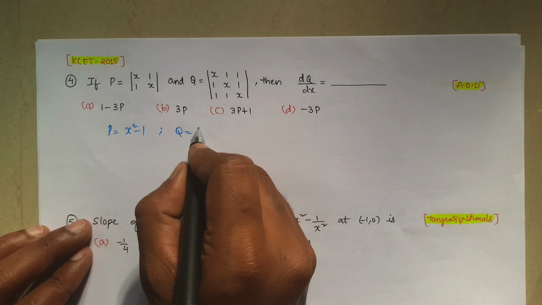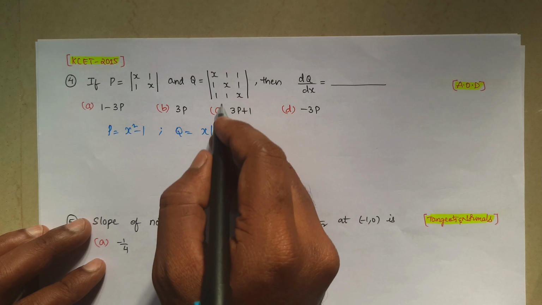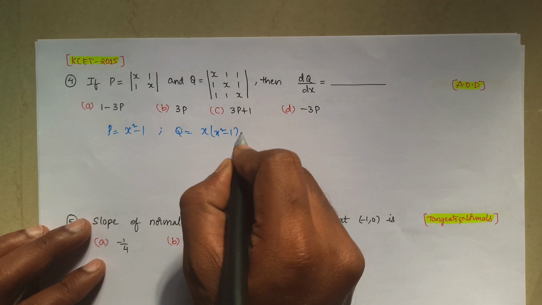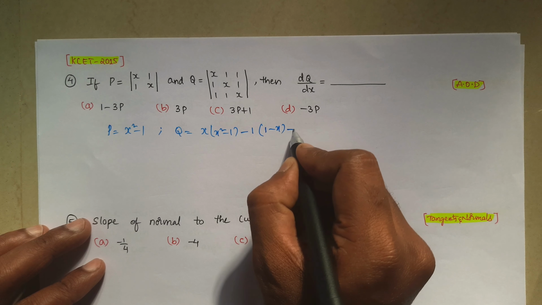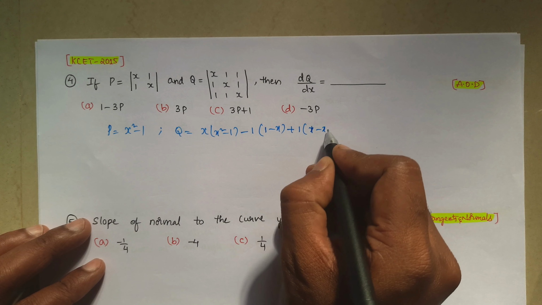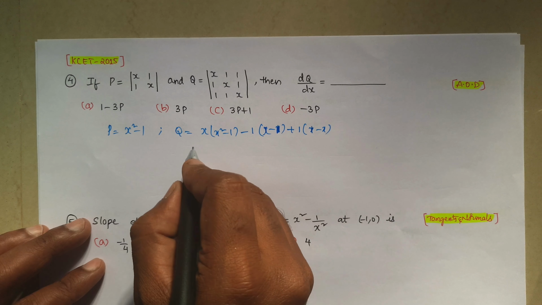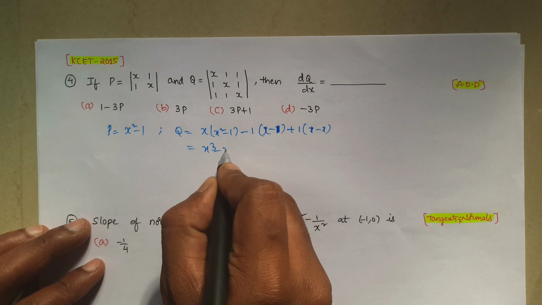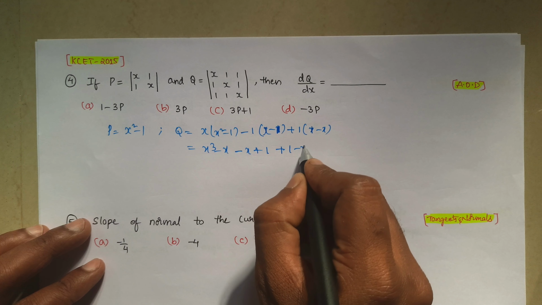Similarly, for the q value, you know how to simplify the determinant. So x into x square minus 1, minus 1 into 1 minus x, plus 1 into, this is 1 minus x, this is x minus 1. Now if you simplify, you will get x cube minus x plus 1 plus 1 minus x.